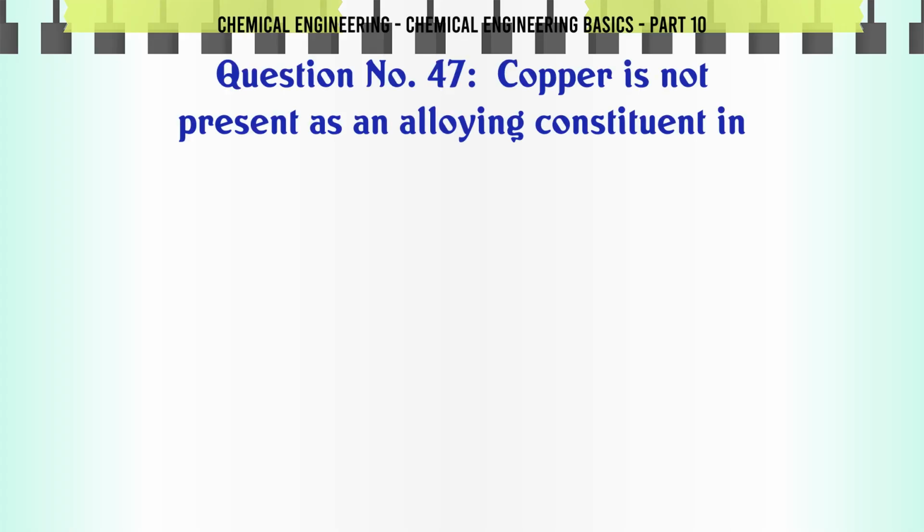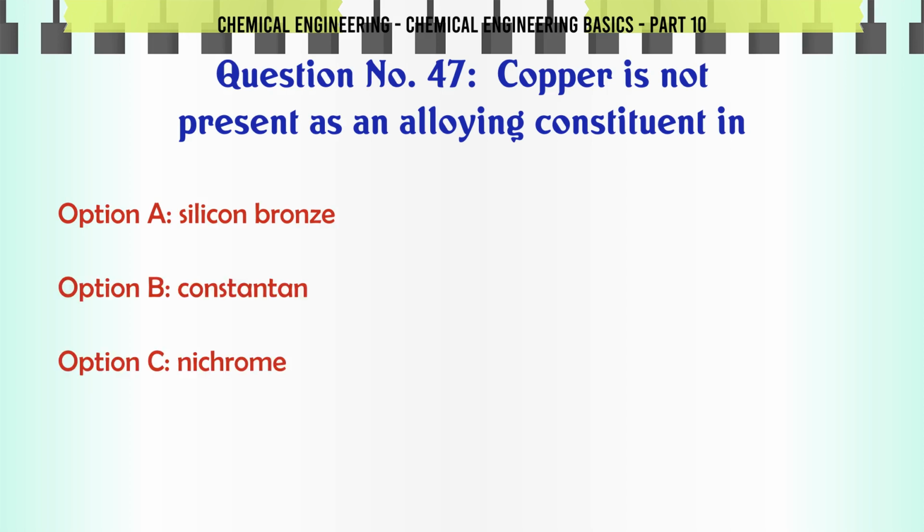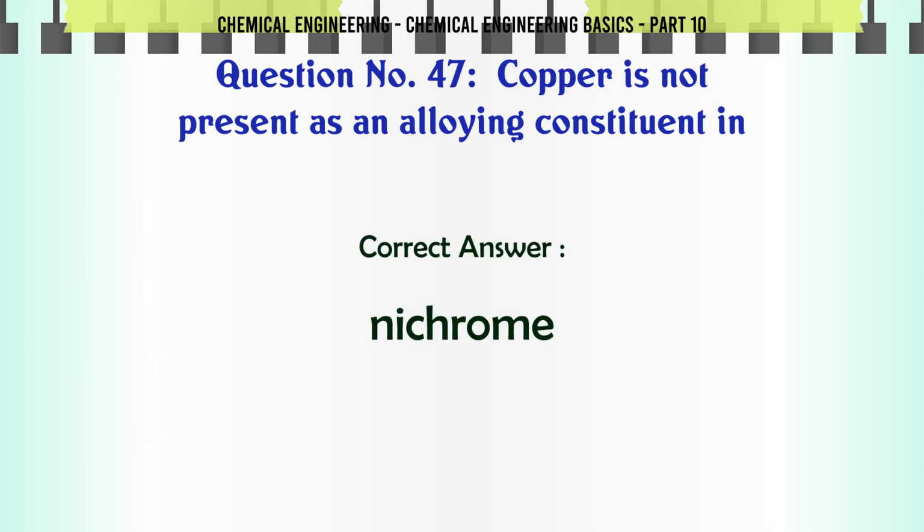Copper is not present as an alloying constituent in A. silicon bronze. B. constituent. C. nichrome. D. delta metal. The correct answer is nichrome.